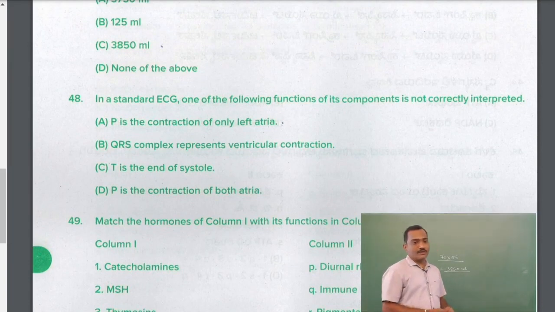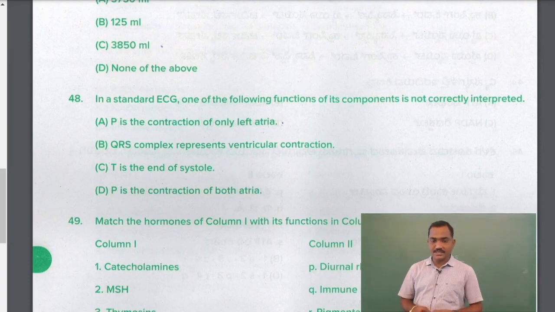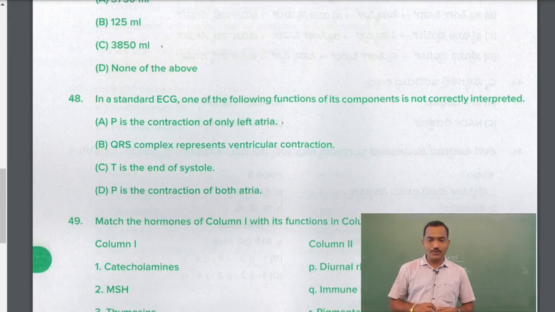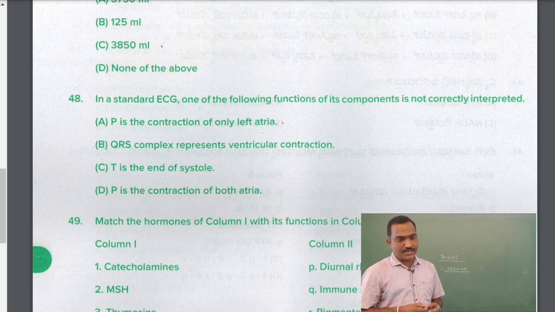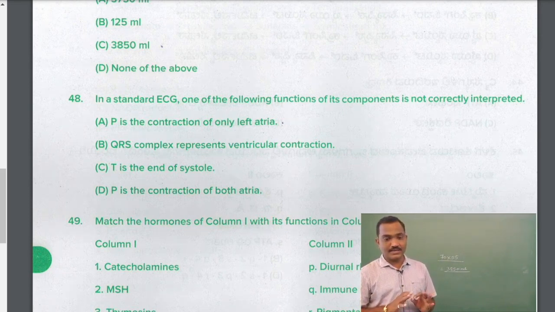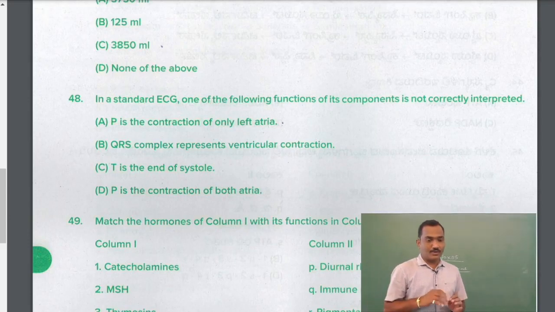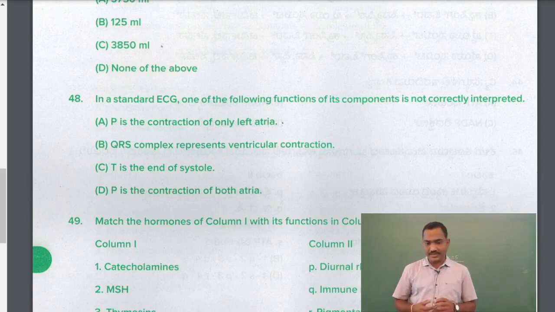Okay, question number 48. In the standard ECG, one of the following functions of the components is not correctly interpreted. P is the contraction of only left atria. QRS complex represents ventricular contraction. T is the end of systole, right? P is the contraction of both atria.